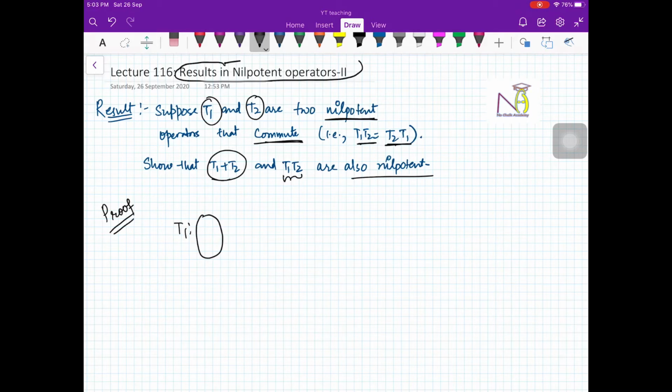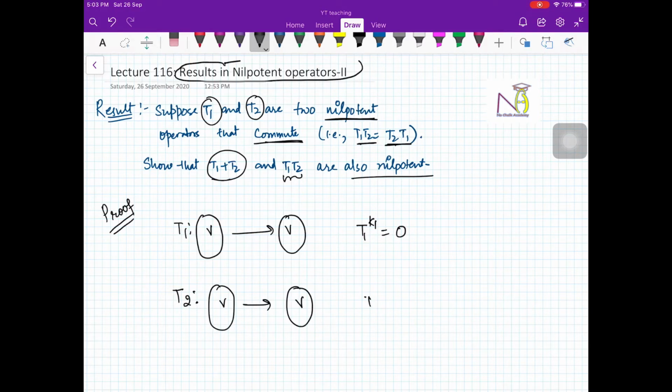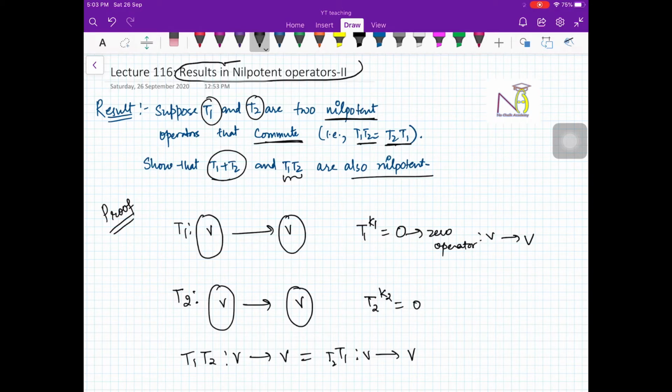So the situation is that you have T1, an operator from V to V, which is nilpotent, say T1 raised to power K1 equals the 0 operator. This is the meaning of nilpotent operator. And then T2 is again a linear operator from V to V, and suppose its index is K2. So T2 raised to power K2 is a 0 operator from V to V. Fine. Also it is given that T1 T2, a map from V to V, is the same as T2 T1, which is again a map from V to V, right?